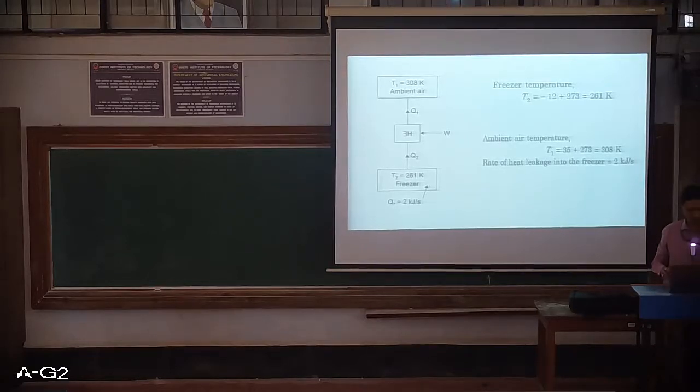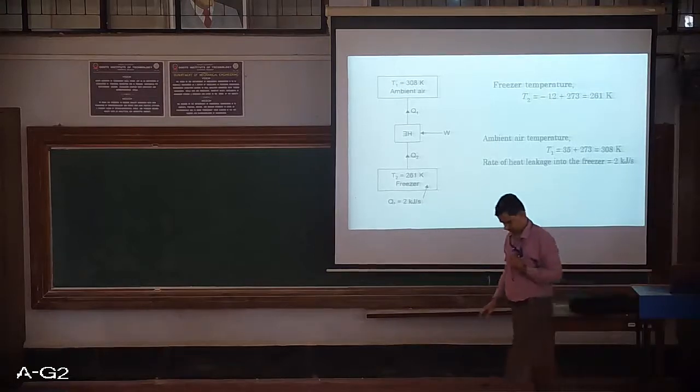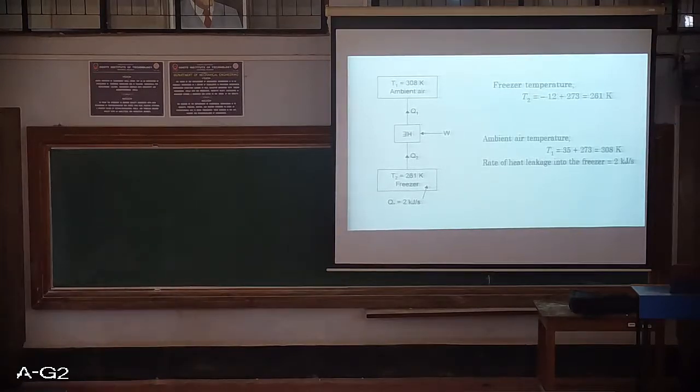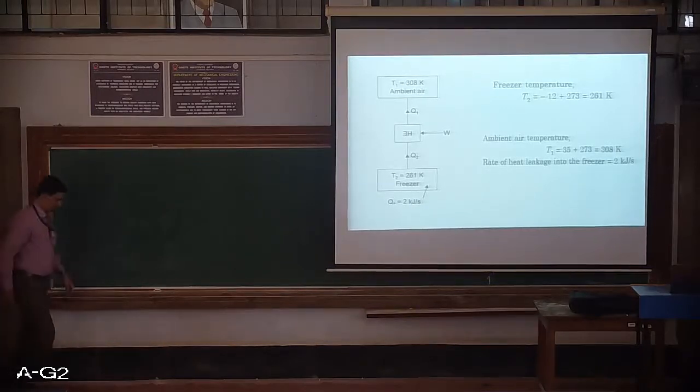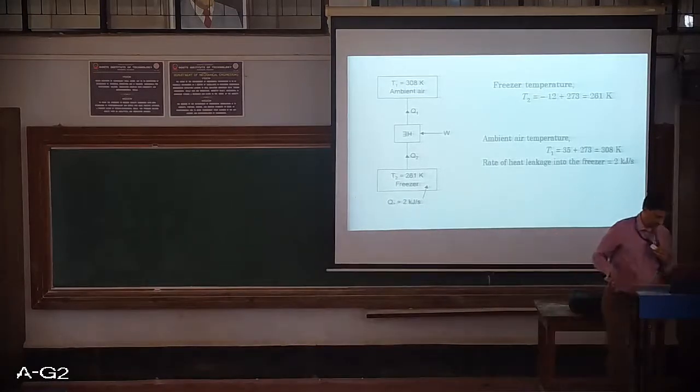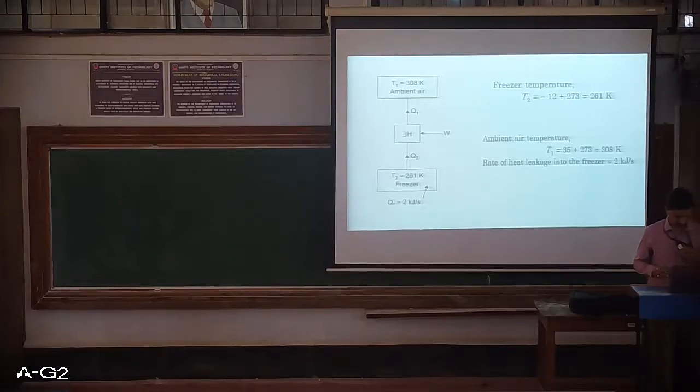If we take up the heat engine which is reversible, W is the quantity of work which is an input, Q2 is the quantity of heat which is extracted from the freezer, and Q1 is the quantity of heat which is rejected back to the surroundings.